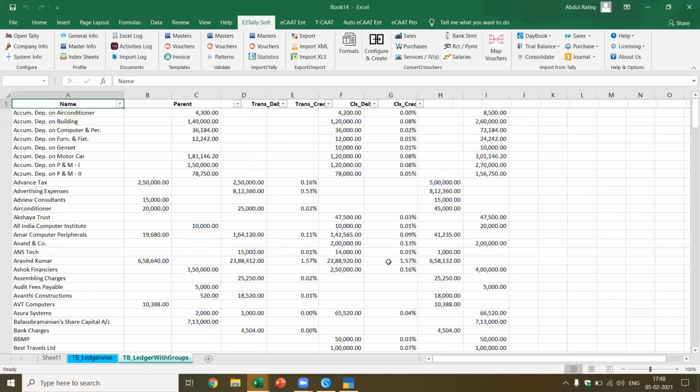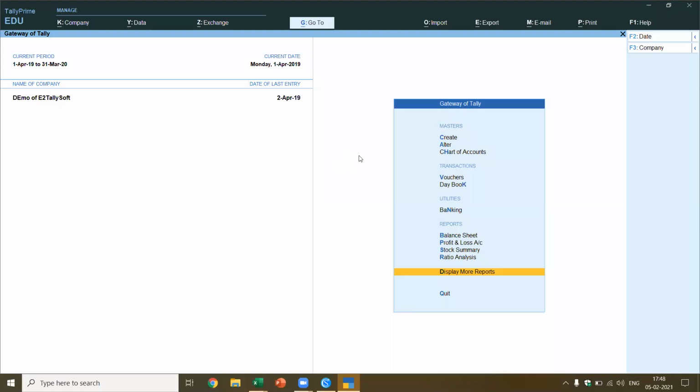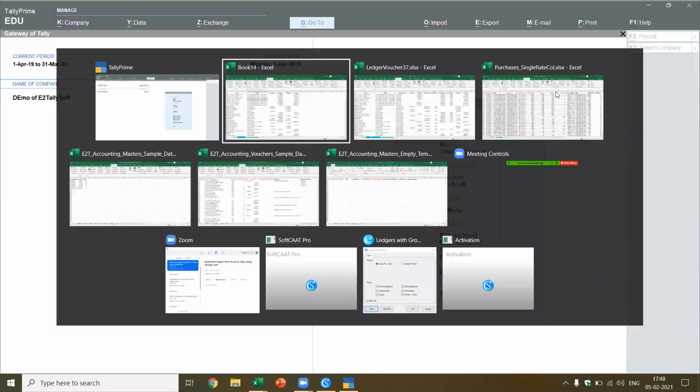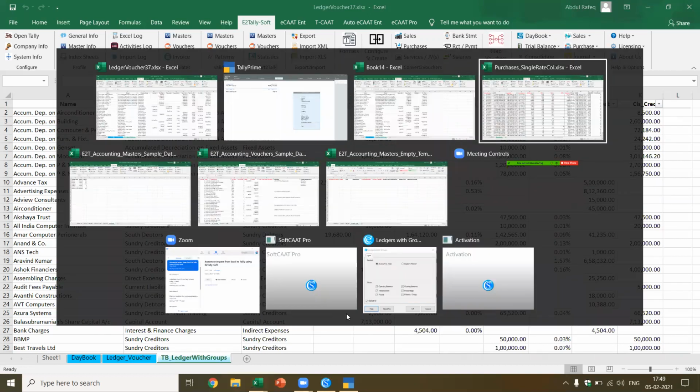Now those of you who are preparing this, if you want to see the transactions in the format for the purpose of Schedule 3, directly you can take this in and prepare Schedule 3. We are also working on Schedule 3 software, which will be released in another 1 month or so. Now let's say I don't want all this. I just want only the closing balances. I can get only the closing balances. So there's a lot of flexibility available. You can export whatever you want. Depending on what you need, you can get the data.